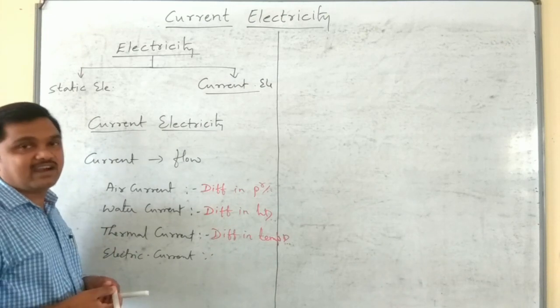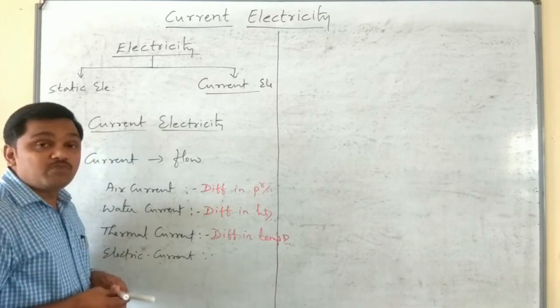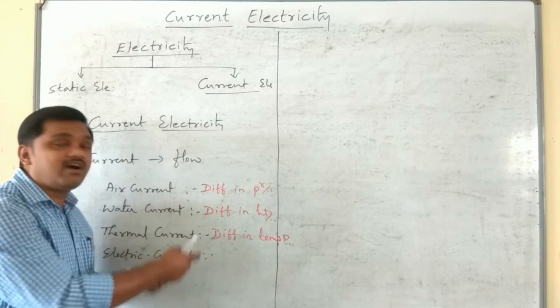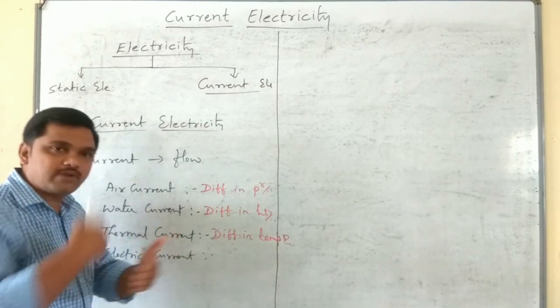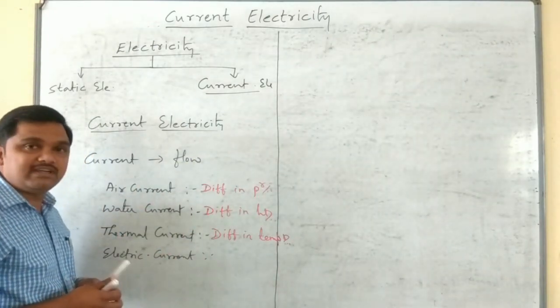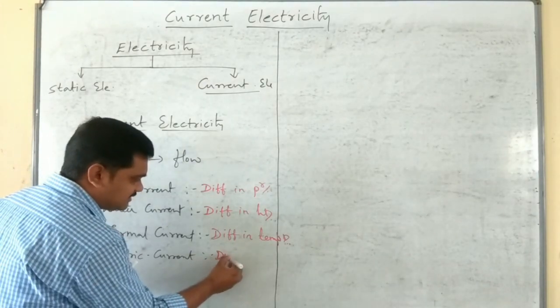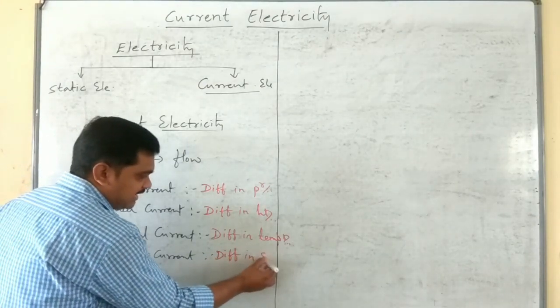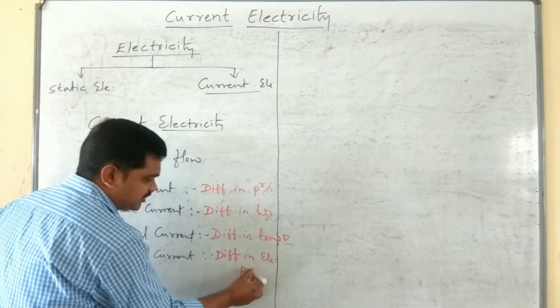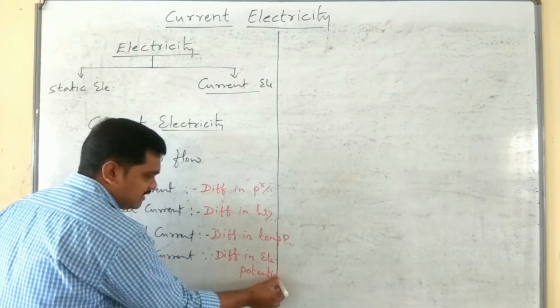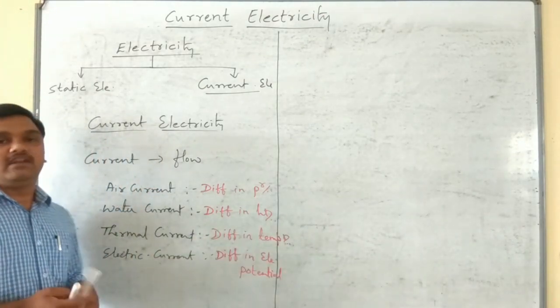Finally, for electric current, what is the necessary condition for current to flow from one point to another? That is the difference in electric potential, or simply potential difference.